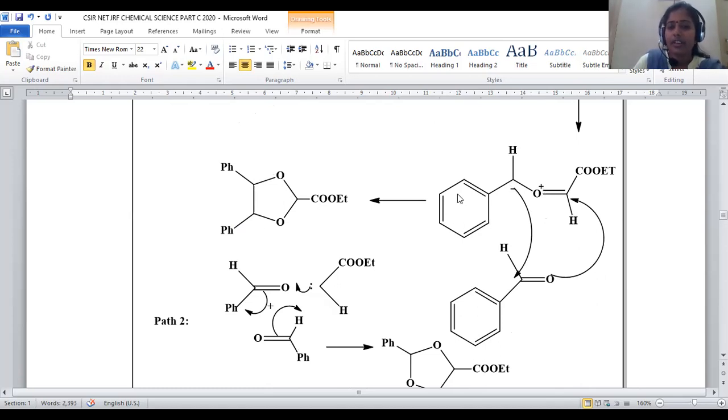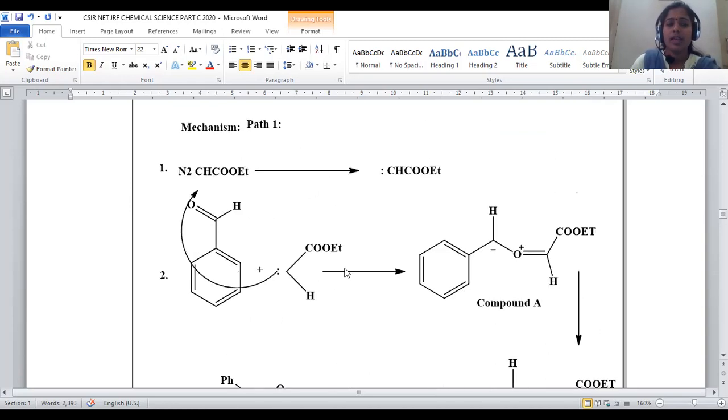This carbon has a phenyl, and the adjacent carbon also has a phenyl. Here the benzene ring is simply represented with Ph. Ph stands for C6H5. Here phenyl, here also phenyl group is there. Here we have 2 oxygen atoms and 1 more carbon. This carbon already has an ester linkage. So it is represented as a 5-membered ring with 2 phenyl groups and an ester linkage on this ring system, right? So this is about path 1.